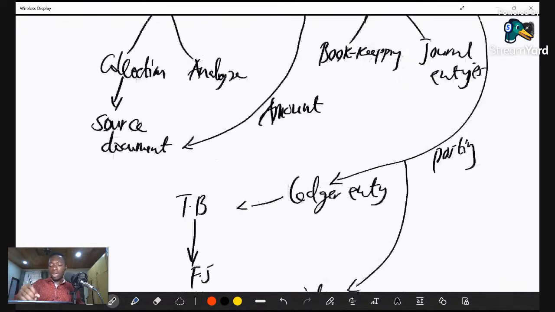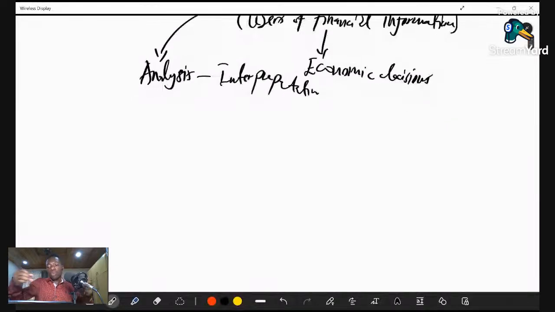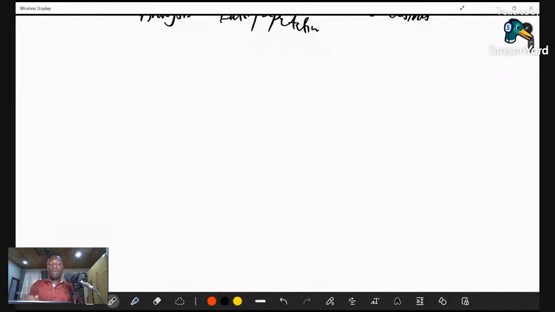And this concept that we want to understand from this lesson was developed by a German man in the early 14th, 15th century. We call this man Luca Pacioli.